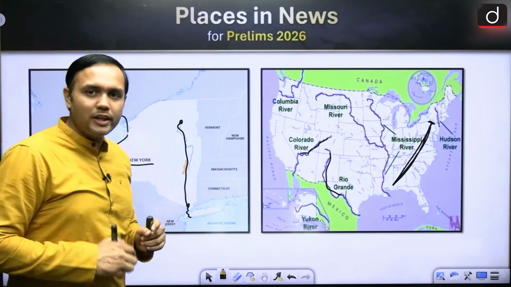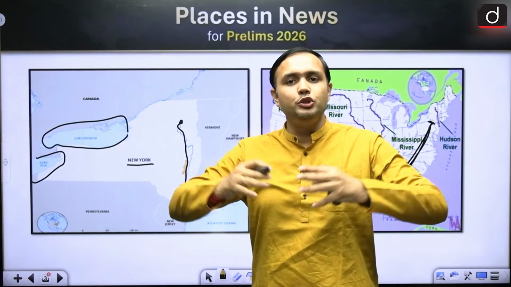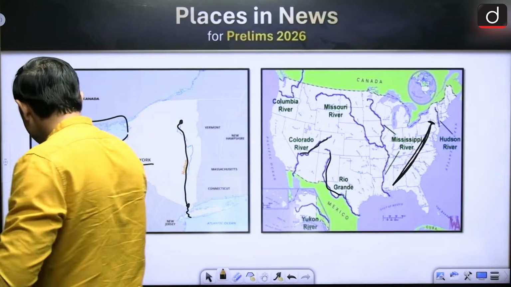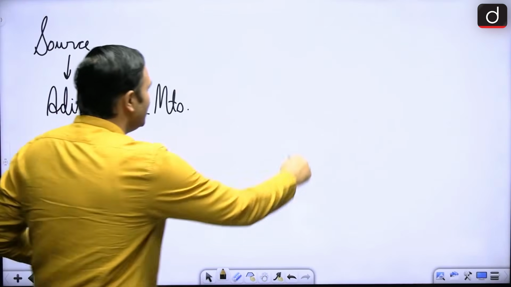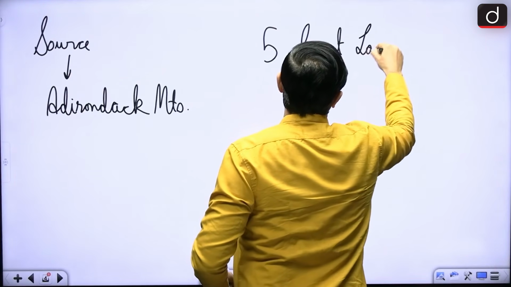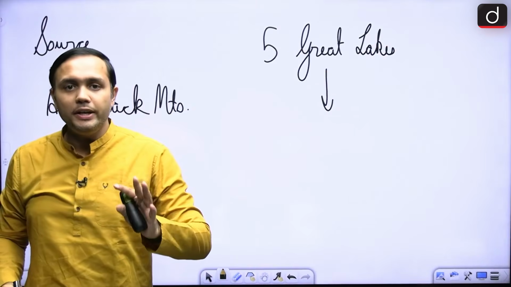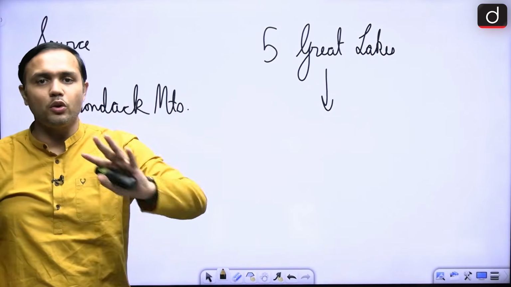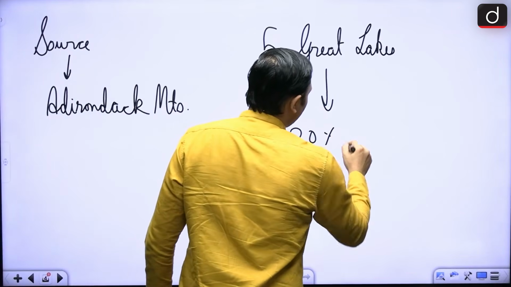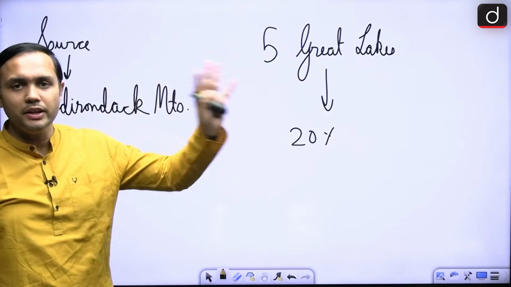Now, the next important aspect, these 5 Great Lakes are huge in size, right? Why are they huge in size? Because you must be knowing that these 5 Great Lakes store as much as 20% of the total fresh water on earth, right? 20% of total fresh water on earth is there in these 5 lakes.